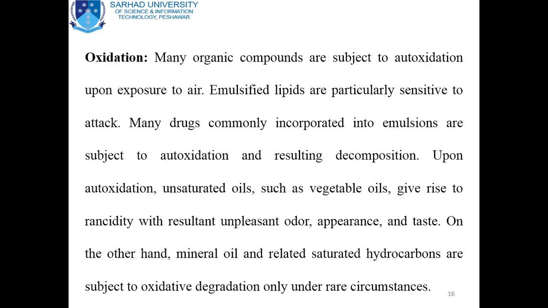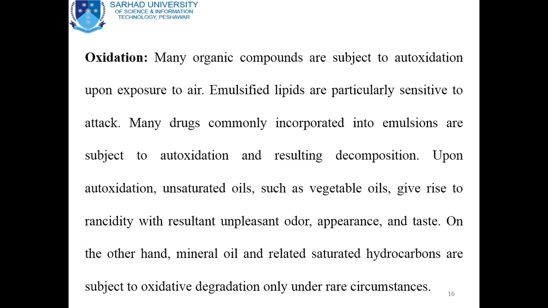Let's discuss oxidation. Many organic compounds are subject to auto-oxidation upon exposure to air; emulsified lipids are particularly sensitive to attack.